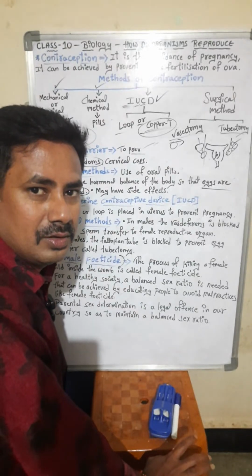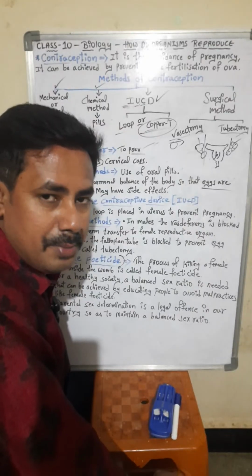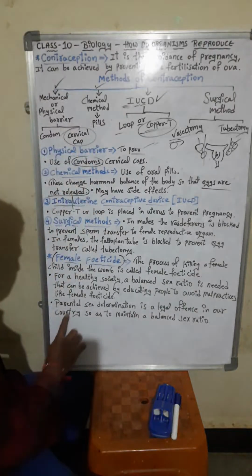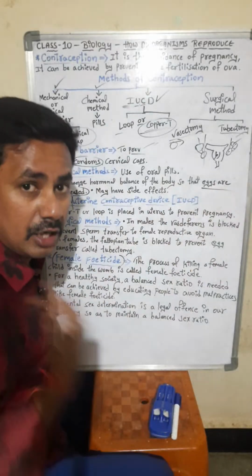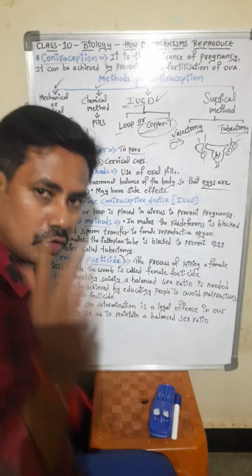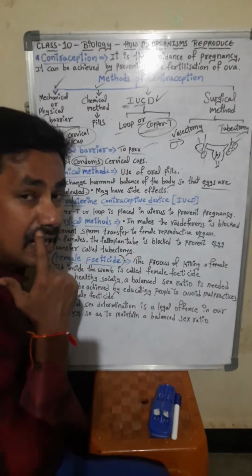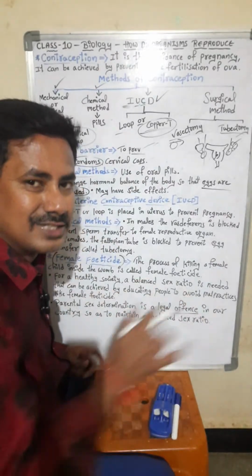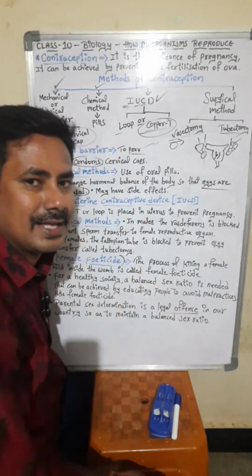Fetus: after fertilization, the zygote will form. Afterwards, the embryo, the development of the baby takes place. That is called fetus. Feticide, female feticide. Parental sex determination: sex determination means what? We want male. Oh no, we do not want female. We want only male. This is called sex determination. Okay. Parental sex determination is a legal offense. Legal offense means it is punishable, students, for parents as well as doctors. So in our country, it is so as to maintain a balanced sex ratio.